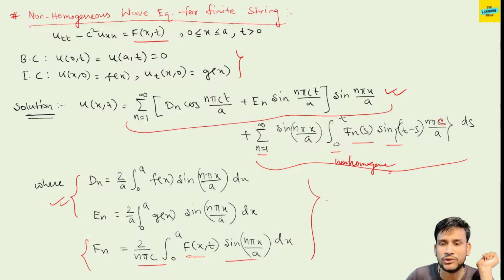So this is the solution of the non-homogeneous wave equation for finite string.